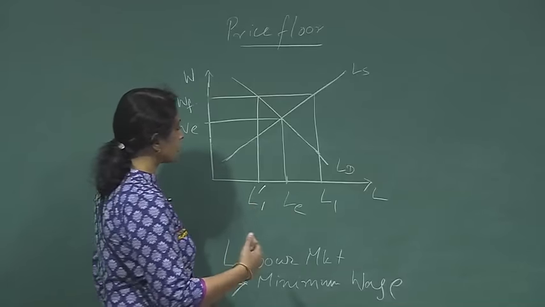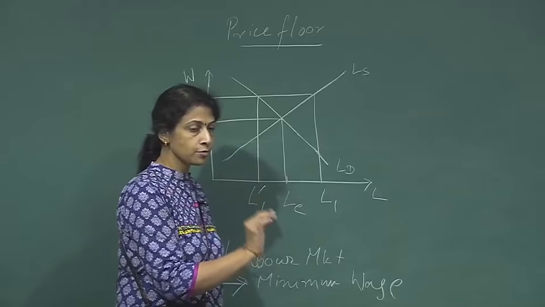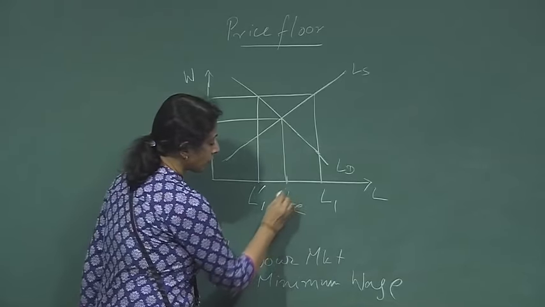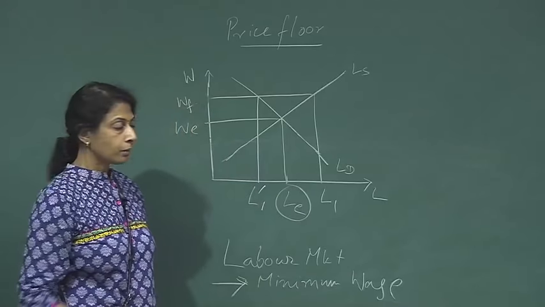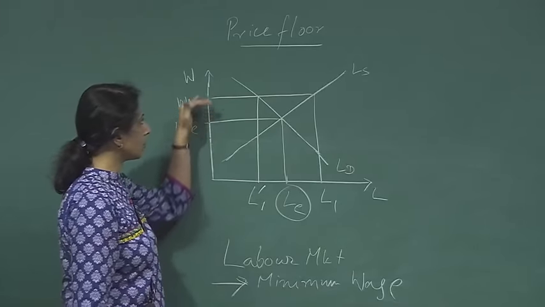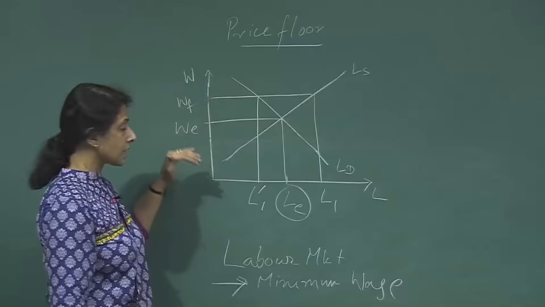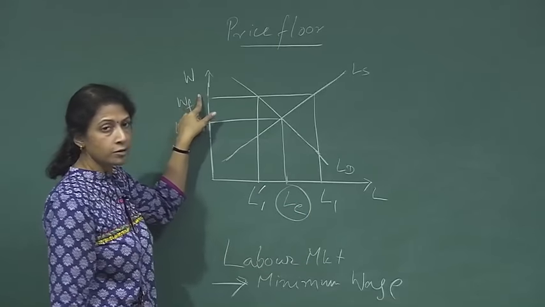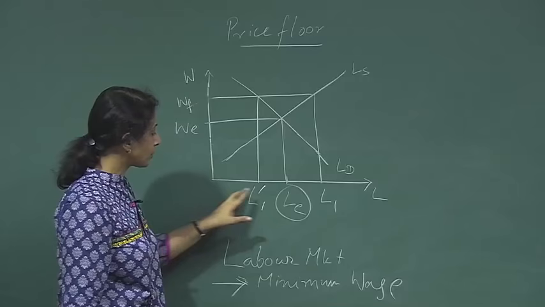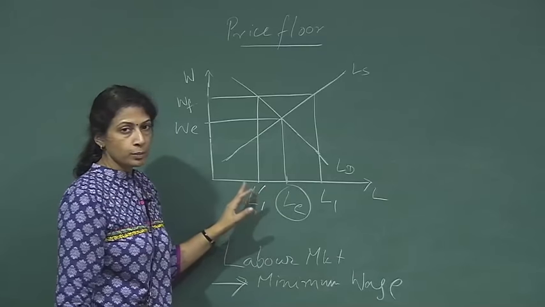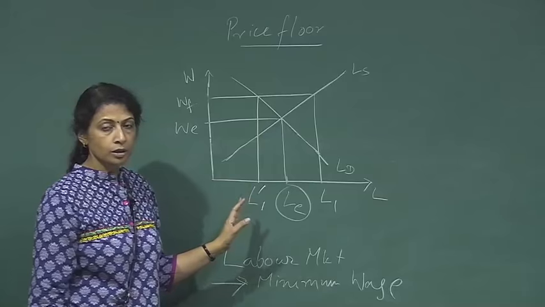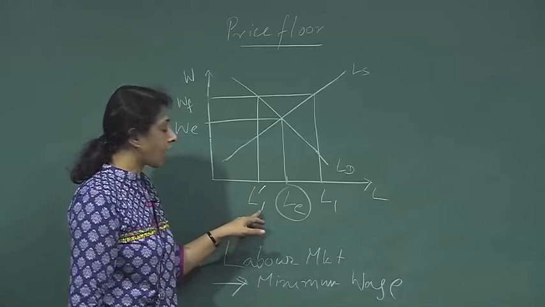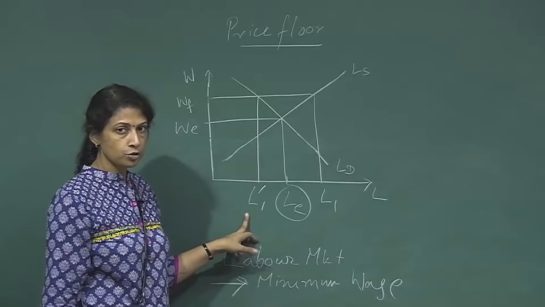So if the market was left to itself, it would have cleared at a lower wage and LE number of people would be employed. But now, since the government has imposed a price floor, or a minimum wage, at a level above the equilibrium wage, the employability of people has changed: the producers looking for employees are going to demand fewer people to work for them.